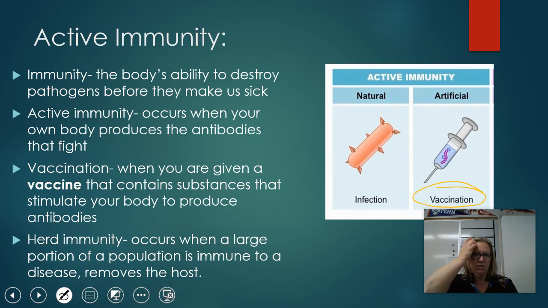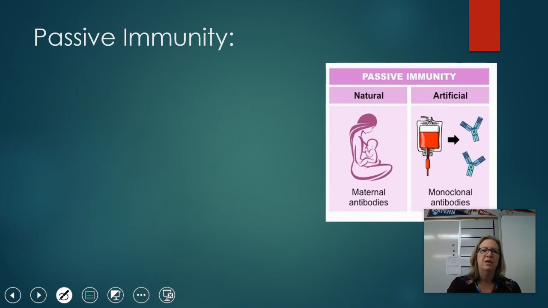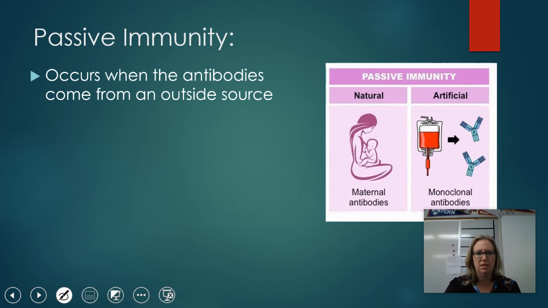Herd immunity, it might be something else you've heard about. And that's just this idea of a certain number of the population becoming immune to something, whether that's by getting the illness, whether that's by being vaccinated or what. If enough people are considered immune to a pathogen, what it does is it removes the hosts. Okay, these pathogens can't live without a body to be in. And so if enough people have immunity, the pathogen will actually die off because it needs to find a body fairly quickly, okay?